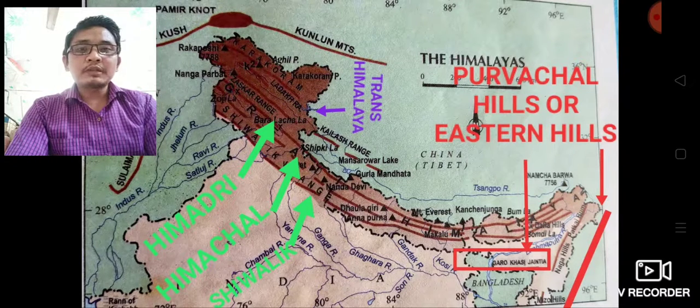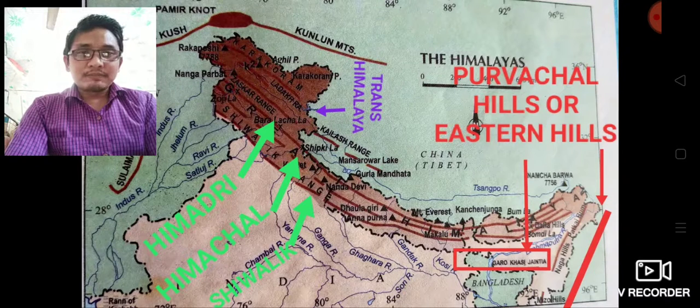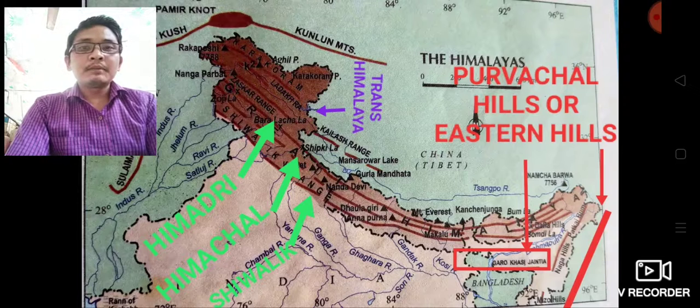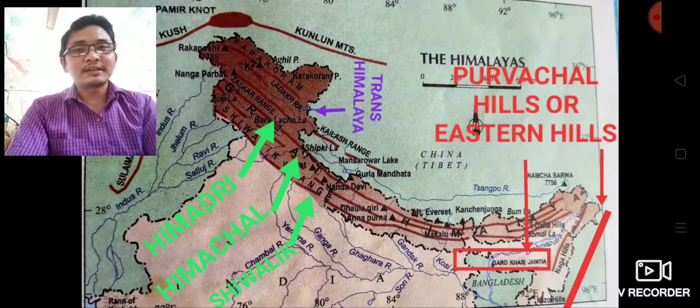This part of the Himalaya is almost covered by snow. And Himadri is the most continuous range. The world's highest peak, the Mount Everest, 8848-meter height, and the third highest peak of the world, Kanchenjunga, both we find in Himadri, or you can say the Inner Himalaya, or the Greater Himalaya.